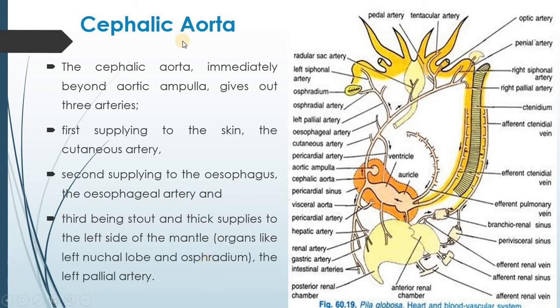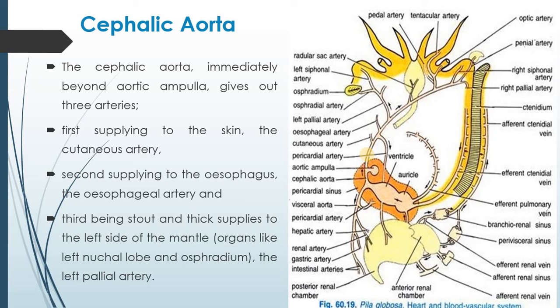The cephalic aorta on its inner side gives out an artery supplying the pericardium, renal chambers, and a portion of the genital organs, the pericardial artery. Here you can see the pericardial artery which is supplying blood to the pericardium, renal chambers, and the genital organs.